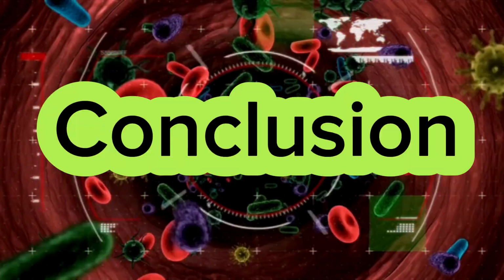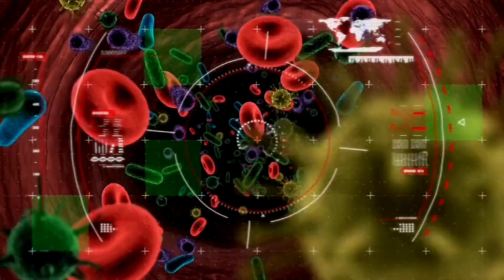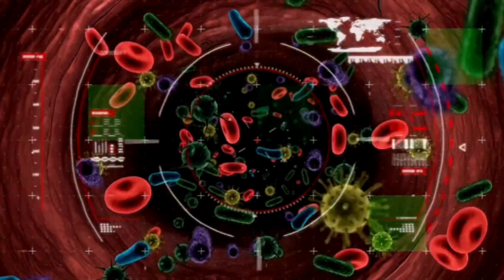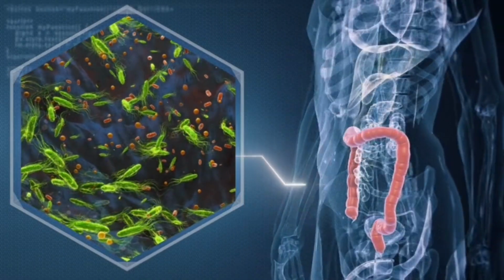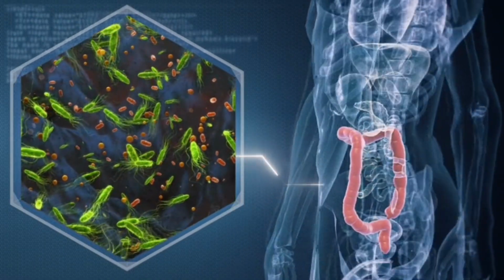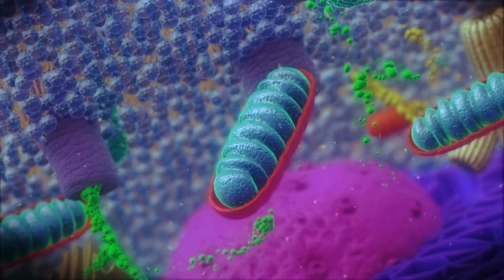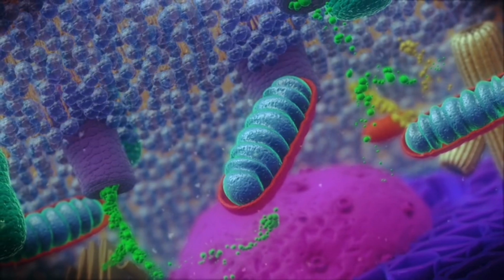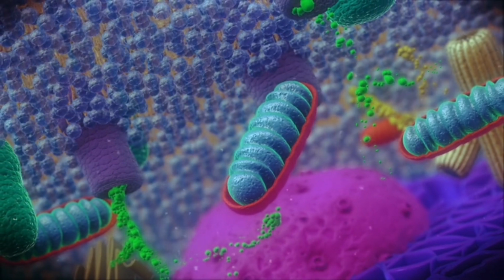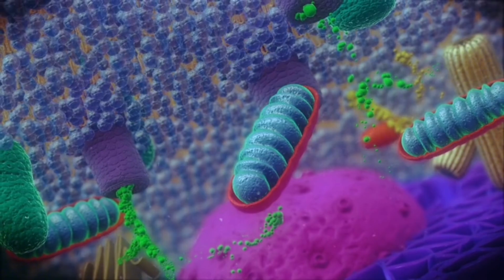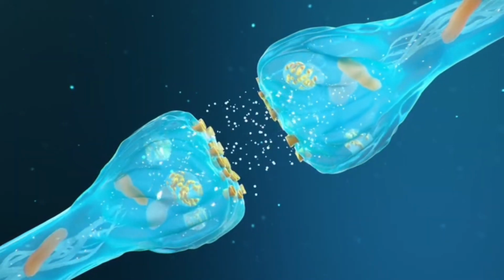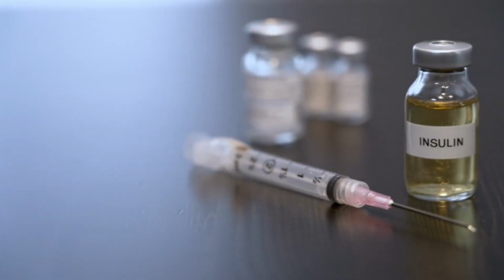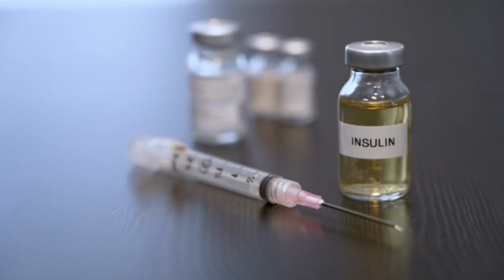So as we conclude our in-depth exploration of Inside the Cell: Unraveling Insulin Resistance, we reflect on the intricate dance between insulin and our cells, a relationship that is fundamental to our well-being. Throughout this series, we've journeyed through the cell, examining the multifaceted roles insulin plays in regulating blood glucose levels, maintaining energy balance, and supporting cellular functions. From the insulin receptor's signal transduction to the crucial work of mitochondria and energy production, each step is interconnected, and disruption in these processes contributes to the complex condition known as insulin resistance.